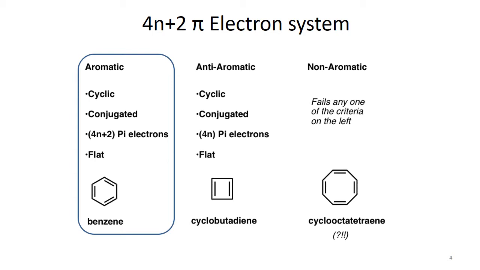The difference is the number of pi electrons. In one case there are even pairs, and in the other case, like in case of aromatic system, there are odd pairs of pi electrons. When we say odd pairs, it means that there are 4n plus 2 pi electrons present. So it could be 2, 6, 10 and onward, but 2 can't make a cycle, so we start from 6. So benzene could be there, and there is another possibility of 10 electrons.